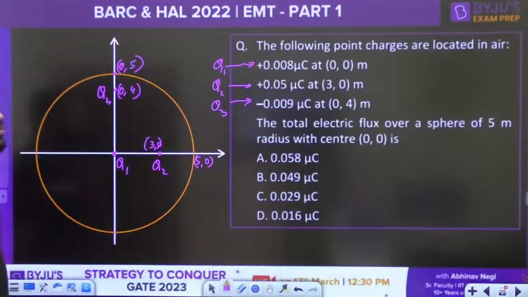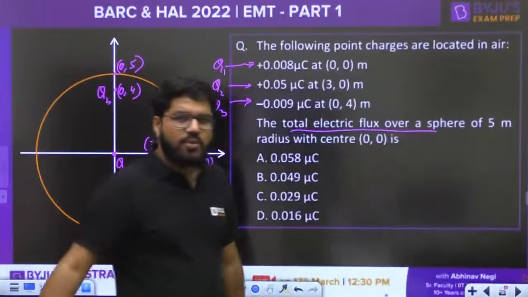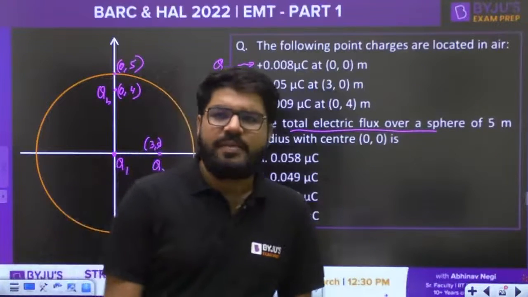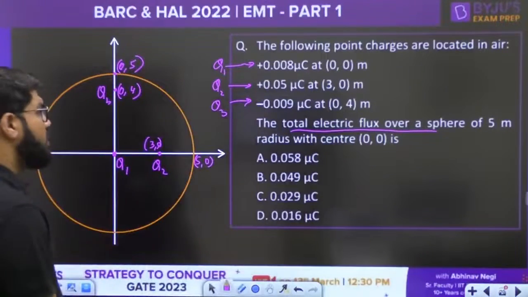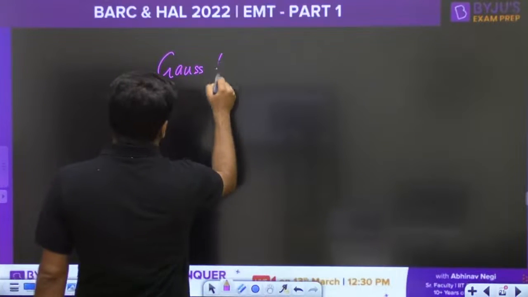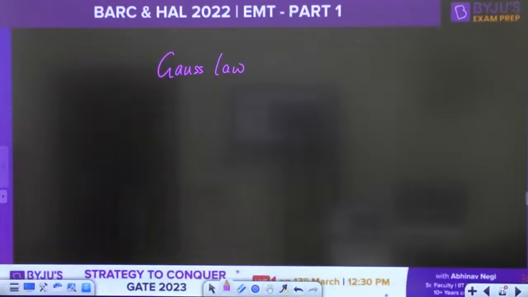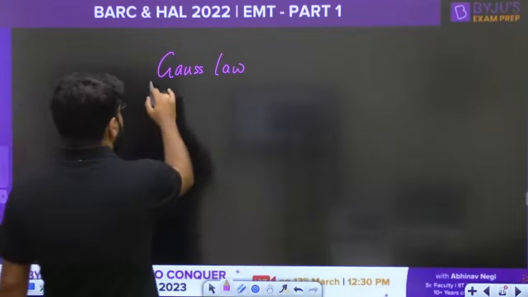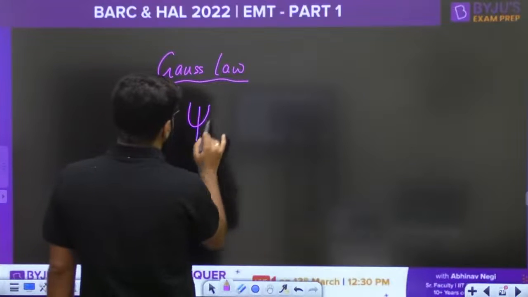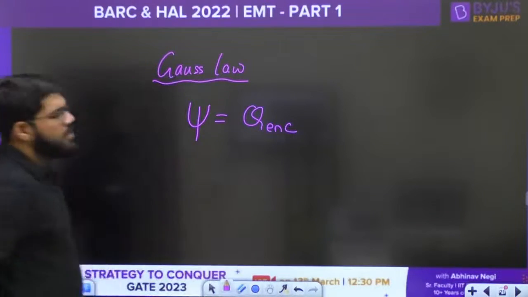Now what is the total electric flux over the sphere of 5 meter radius? The total electric flux is to be determined by Gauss law. According to it, the total electric flux over any closed surface is given by the charge enclosed.